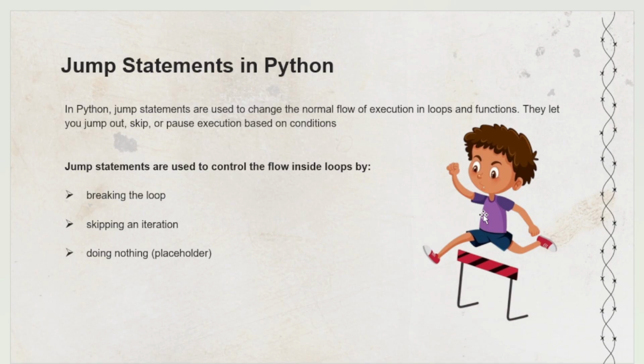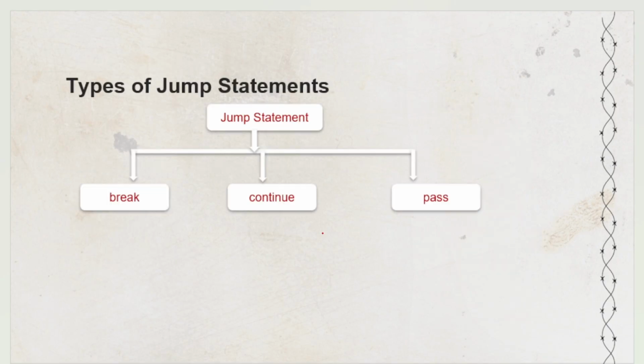Here are some scenarios where we use jump statements. If you want to break a loop, you can use jump statements. If you want to skip some iterations, you can use jump statements. If you don't want to do anything, then also you can use jump statements. When you are using jump statements, in some scenarios the execution flow is impacted and in some scenarios it is not impacted. There are three types of jump statements: the break statement, continue statement, and pass statement.